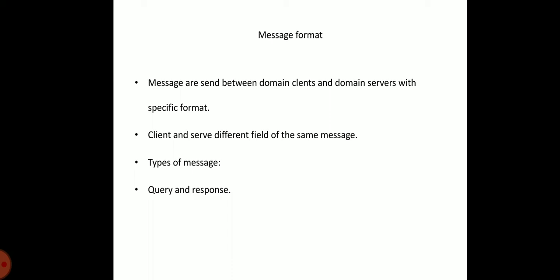The flag is a collection of subfields that define the type of message and the type of answer requested. The number of questions field contains the number of inquiries in the question section of the message. The answer record field contains the number of answer records in the answer section of the response message.